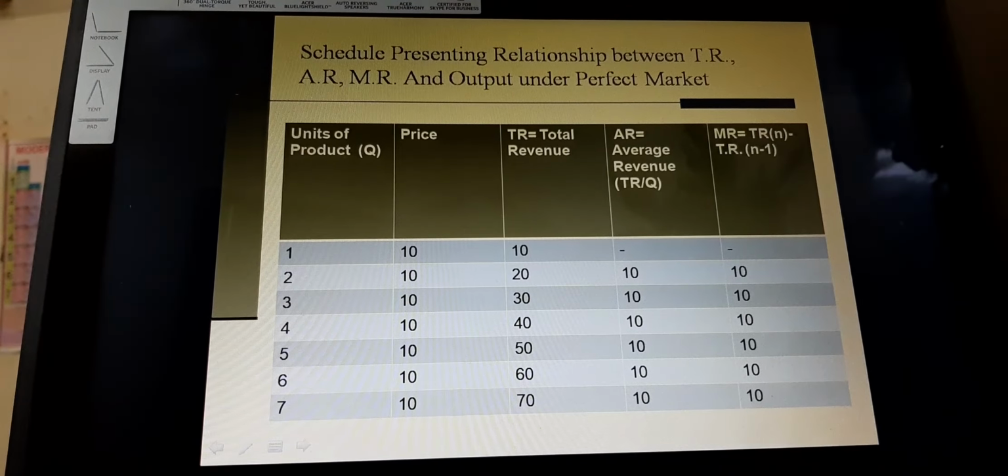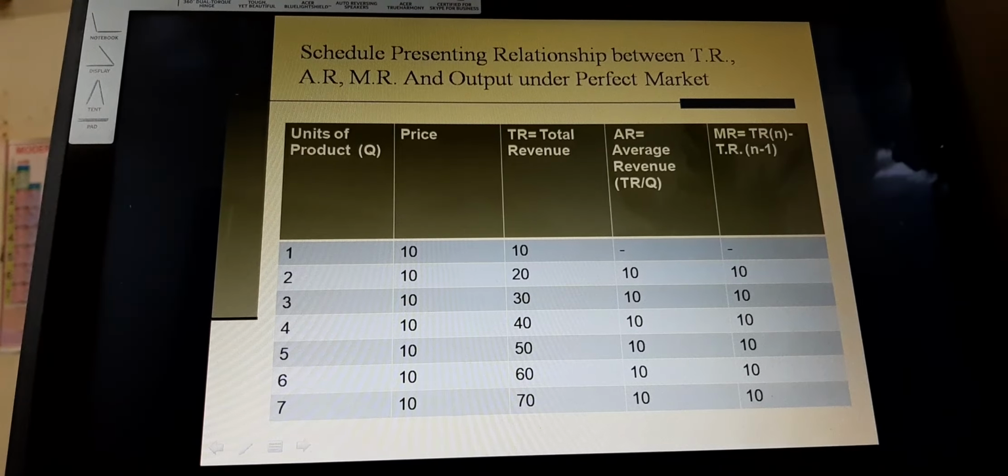The schedule for the relationship between total revenue, average revenue, marginal revenue and output under a perfect market. I have taken the units of product, represented by Q, as 1, 2, 3, 4 up to 7. These units will be sold in the market at the price. I have told you the prices under perfect competition are similar, they are not changeable.